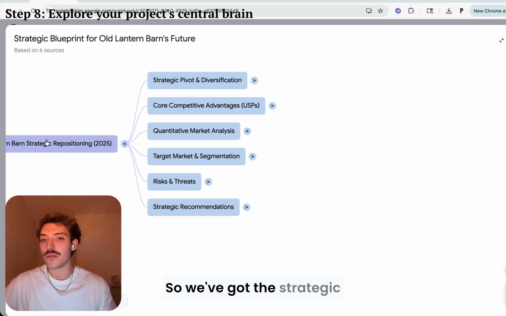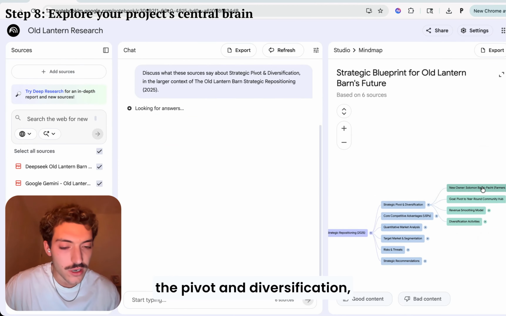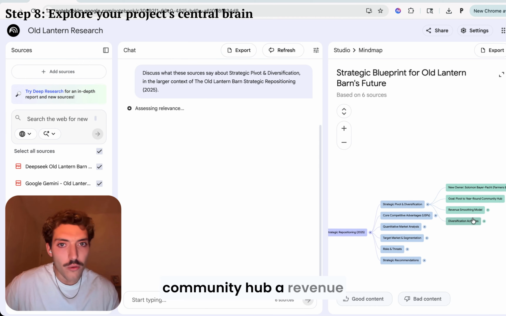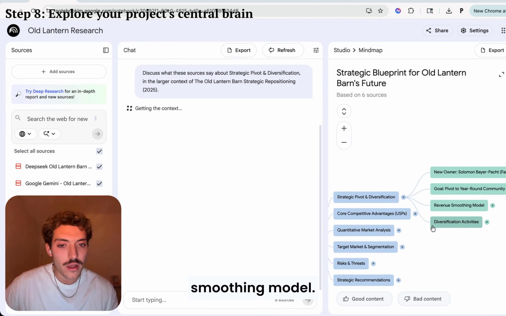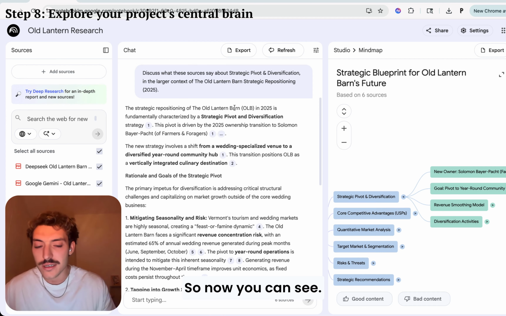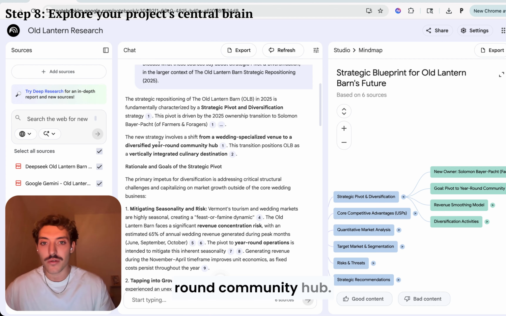So we've got the strategic repositioning. It's got the pivot and diversification. It's got the new owner. I didn't even tell them the new owner. Pivot to year-round community hub, a revenue smoothing model. Let's jump into diversification activities. So now you can see a wedding specialized venue to a diversified year-round community hub.